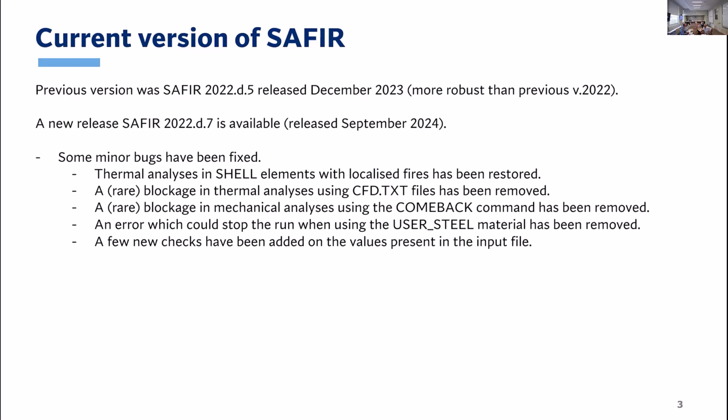Finally, the most important one might be the first one. We recognized, or some users informed us, that the thermal analysis in shell elements with localized fire, either CFD, ASEMI, or Locafi fire, were not working anymore. So this has been restored. Then a few minor bugs which would, in some cases, prevent the simulation to run. And we added a few new checks about the values that the user introduced. But what you have to know is that there is no modification in the results compared to the version 22D5 that you may be using. Maybe sometimes D5 is not running to the end, whereas D7 would work.